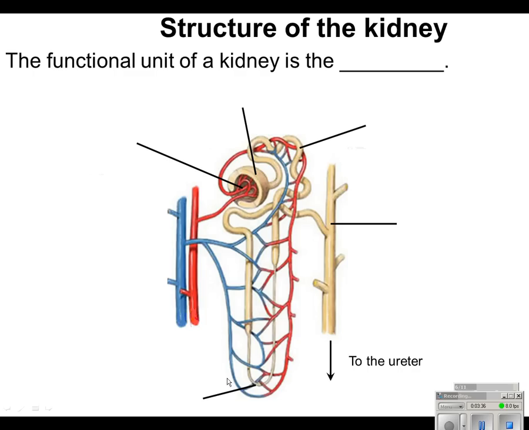Now, we talked about nephrons a little bit as the functional unit of the kidney. And this is how we depict a nephron. You can see the red and blue again, representing the artery and vein. And it's made up of the glomerulus, which is a big ball of capillaries, which are very thin blood vessels.